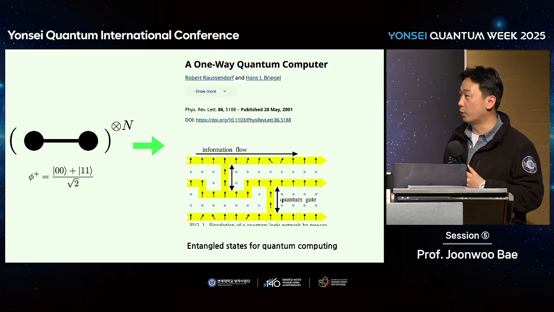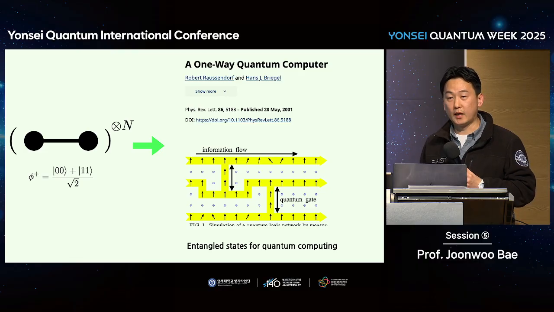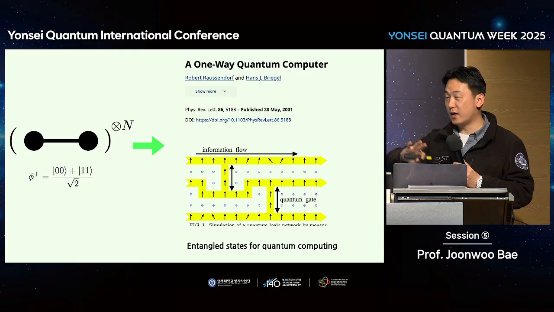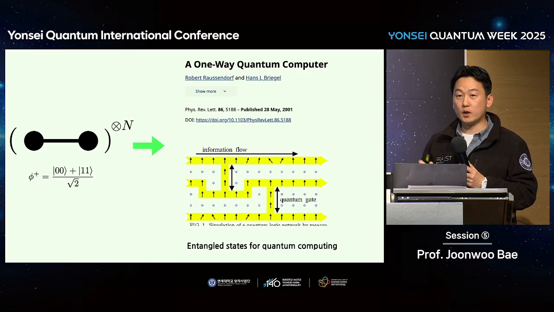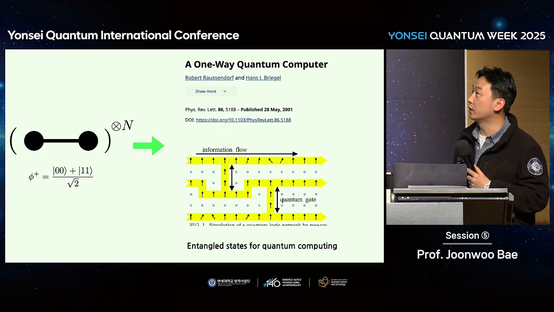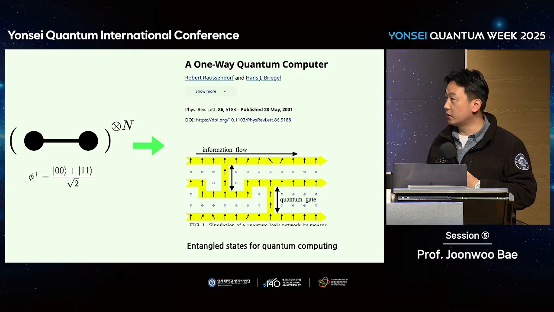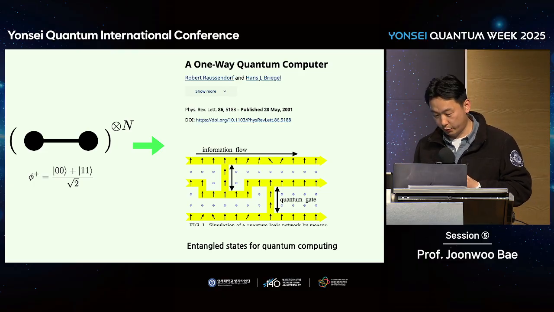One of the first options would be quantum computation. Quantum computation can be done not just by quantum gates, but also by entangled states. Instead of quantum gates or quantum dynamics, just collecting large entangled states and performing local measurements, we can realize any quantum state transformation, which is quantum computation. This was proposed by Raussendorf and Briegel. It's called a one-way quantum computer, or nowadays measurement-based quantum computation. So pairwise entangled bits can generate useful entangled states for quantum computing.